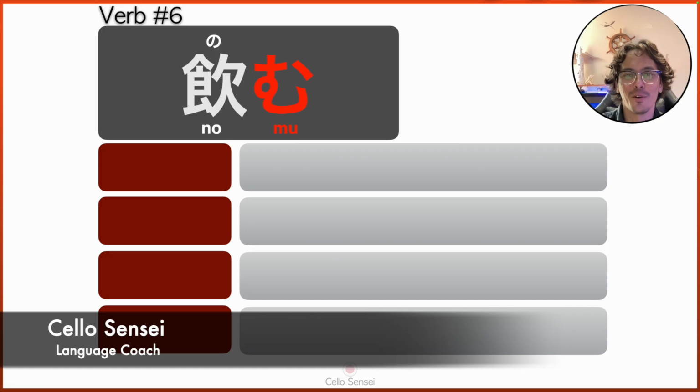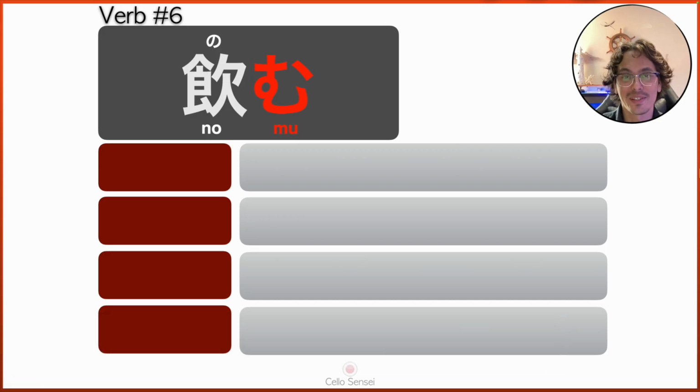Welcome to another video where we are learning Japanese verbs. In this video, we will learn the Japanese verb nomu, which means to drink. Last lesson, we learned the verb to eat. If you haven't checked it out, I will leave the card right here so you can check it. But we're also going to learn today the verb to drink.